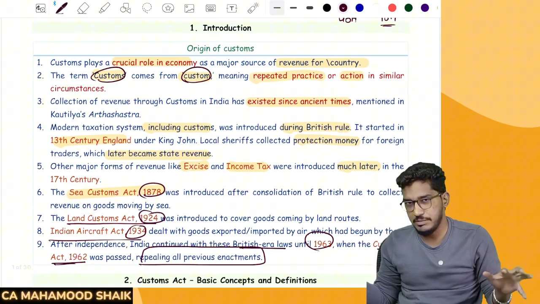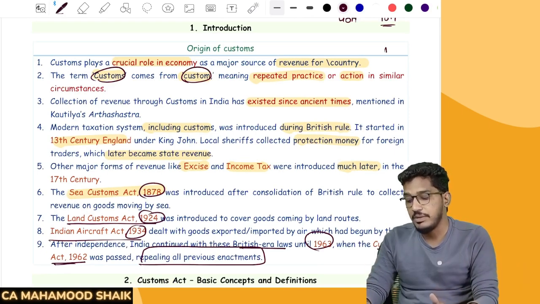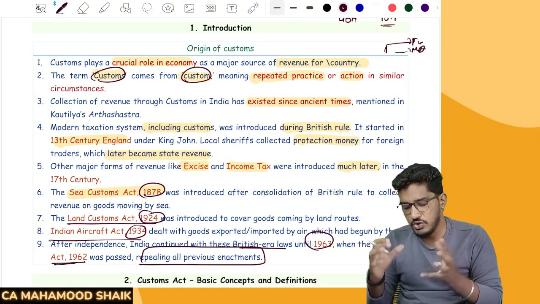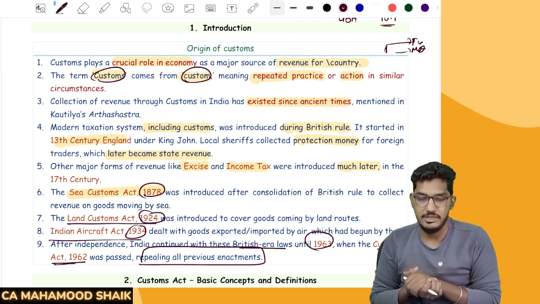This is not that important from the examination point of view. They will not ask you a descriptive question from here, but they might ask fill in the blanks or MCQs. So better you go through this once and remember the dates. Okay, clear and comfortable, everybody?